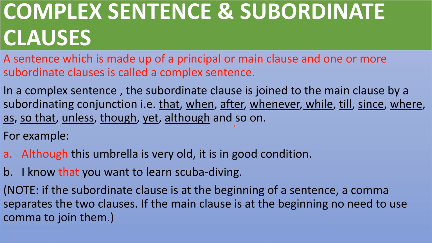although, and so on. For example, although this umbrella is very old, it is in good condition. So here we have joined these two clauses by using a subordinating conjunction, that is although. One we are having a principal clause and one we are having a subordinate clause.